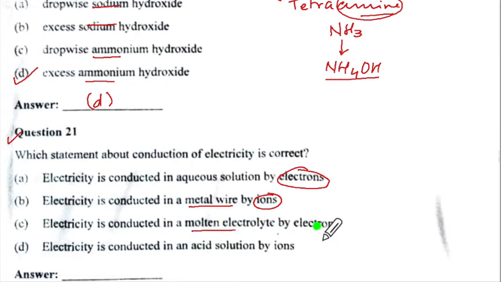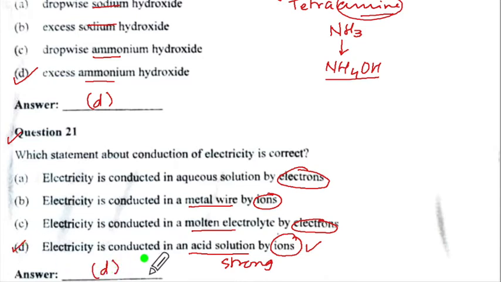No, in molten electrolyte it will be ions. Electricity is conducted in an acid solution by ions. Now acid solution is going to be a strong electrolyte. It will have only ions. So this is the correct option. D is the correct option.